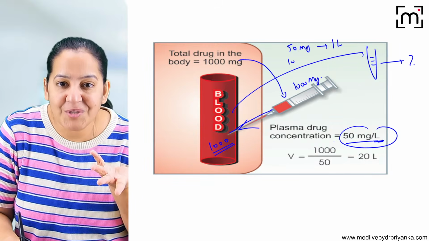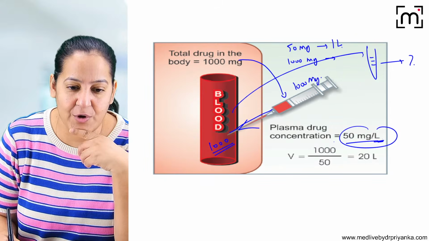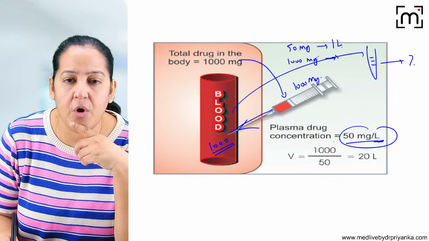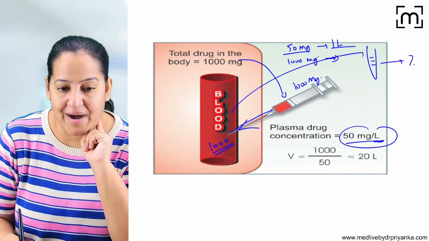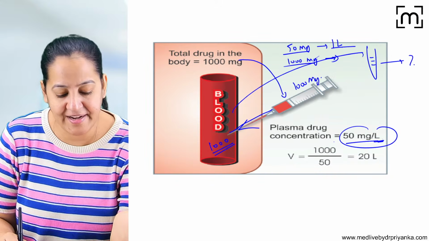But we have injected 1000 milligram, we have not injected 50 milligram. For 1000, how many liters are required? You tell me. Do the mathematics. Do the calculation. For 50 milligram, 1 liter is required. For 1000 milligram, how many liters are required, people?